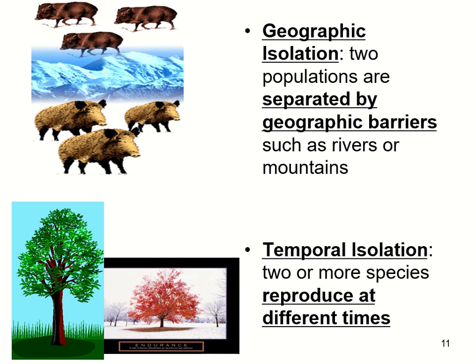Geographic isolation is where two populations are separated by a geographical barrier, such as a river or a mountain. When this separation occurs, they may evolve completely differently depending on what side of the geographical barrier they are. Temporal isolation is when two or more species reproduce at different times.